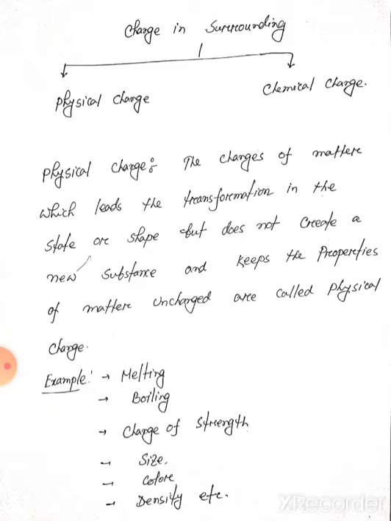So we can say in physical changes the properties of matter are unchanged, and in this change a new substance will not be created.